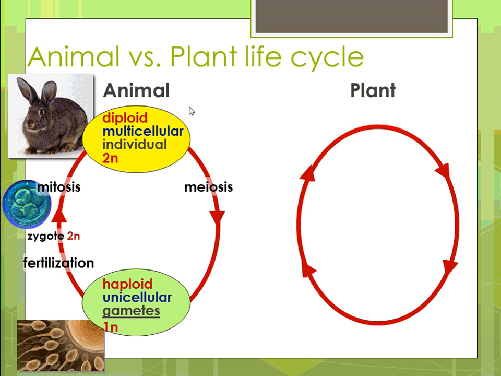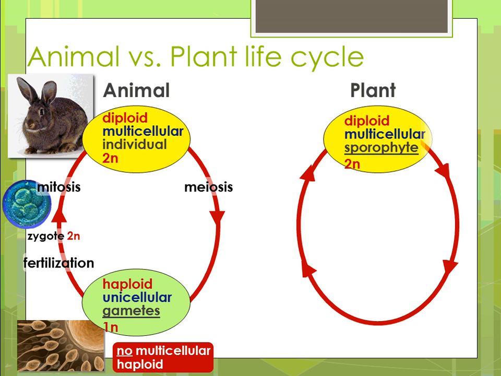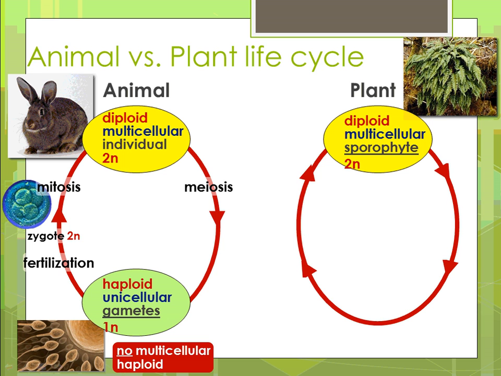But what I want to point out is that when you're looking at an animal, you're looking at the diploid multicellular individual, and there's no multicellular haploid stage. Our haploid stage is unicellular, just eggs and sperm. That's not the case with plants. All right, plants, you also have a diploid multicellular individual, and we call that the sporophyte.